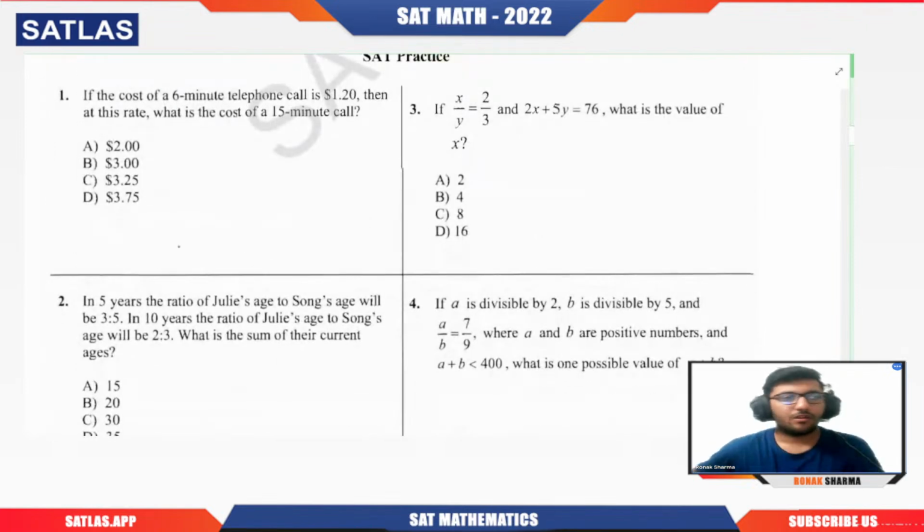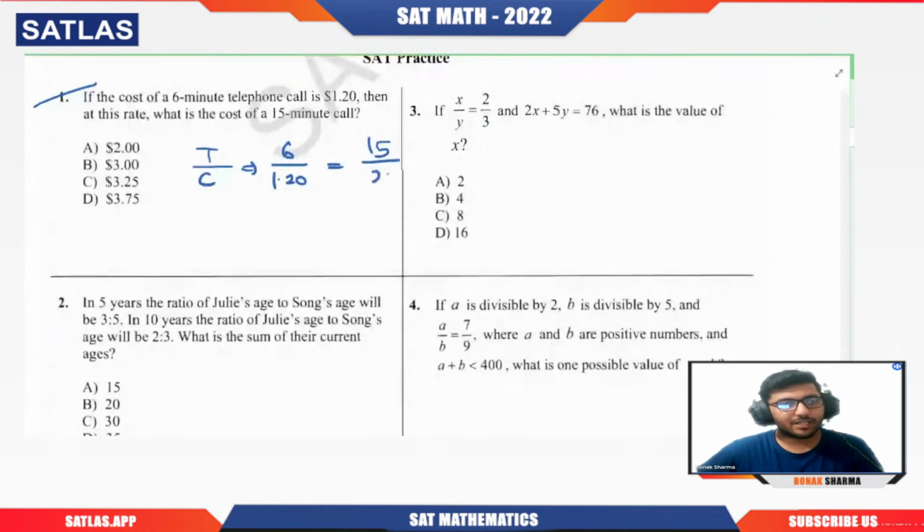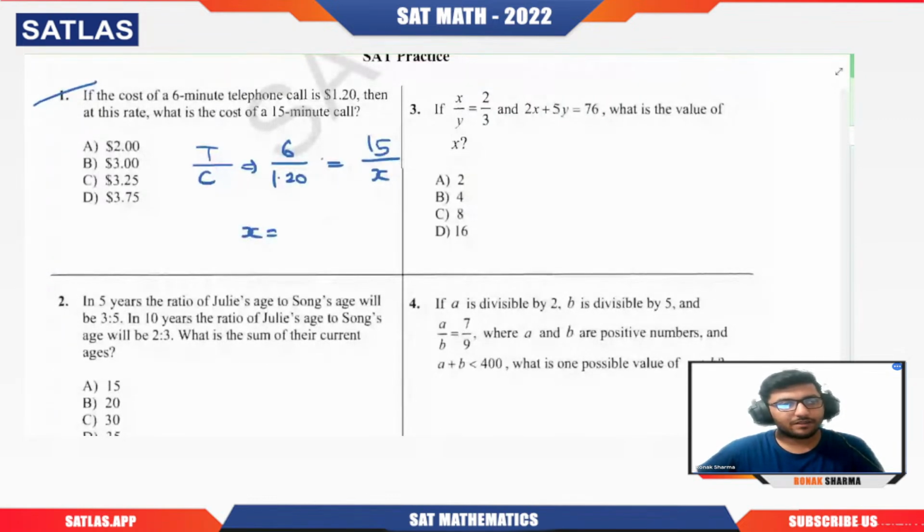So first question: if the cost of a 6-minute telephone call is $1.20, at this rate, what is the cost of a 15-minute call? So clearly we have timing divided by, let's say, cost. You can take C by T also, it will give you the same answer. So the 6-minute telephone call costs 1.20. So the 15-minute call will be, let's say, X. Cross multiply: 6x equals 15 into 1.20. So x will be 15 into 1.20 by 6.